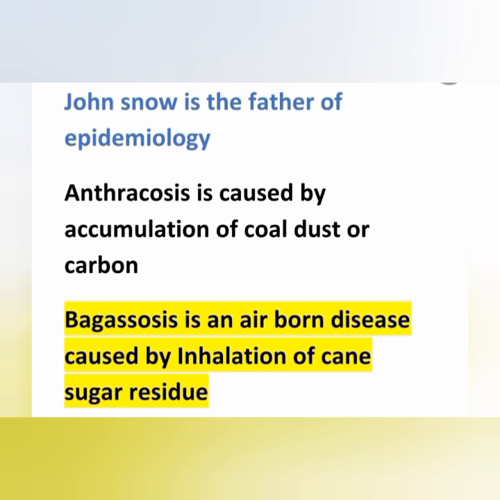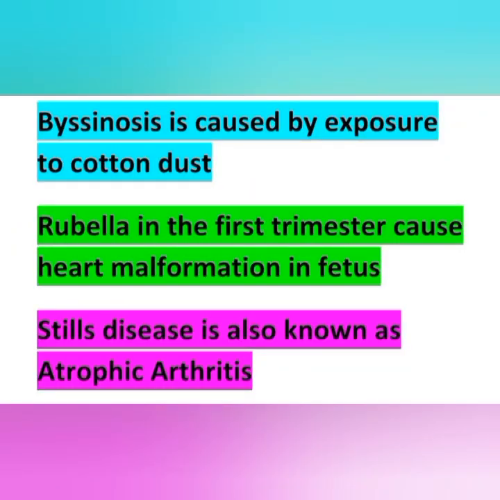And next point, byssinosis is caused by exposure to cotton dust. So, exposure to cotton dust will cause byssinosis. And rubella in the first trimester causes heart malformation. So, if a lady is pregnant and in first trimester, if she is getting rubella, it may cause heart malformation to fetus. And Still's disease is also known as atrophic arthritis. So, atrophic arthritis is known as Still's disease.